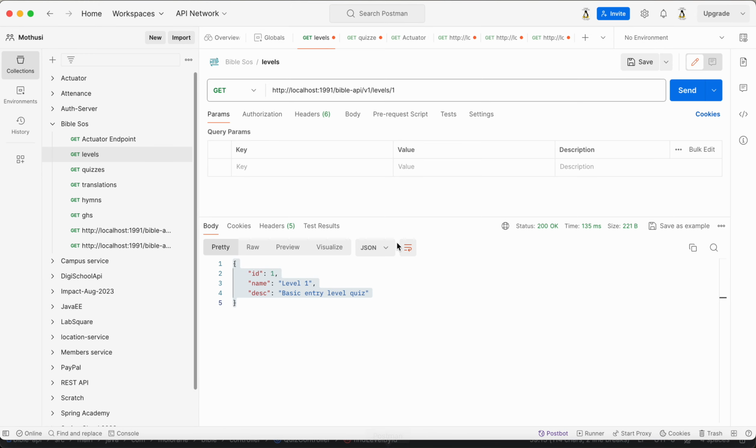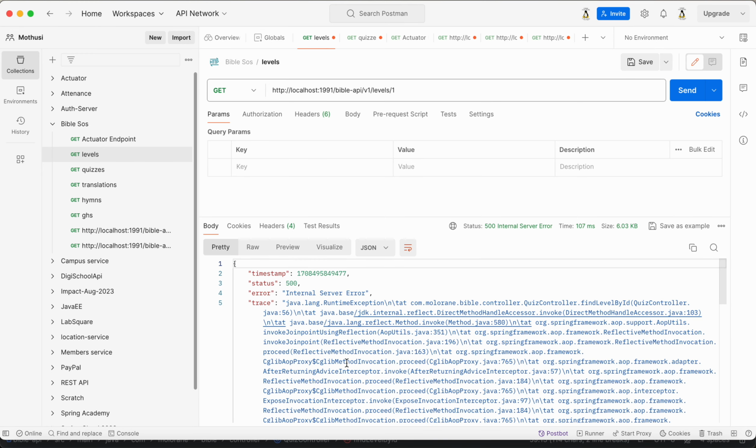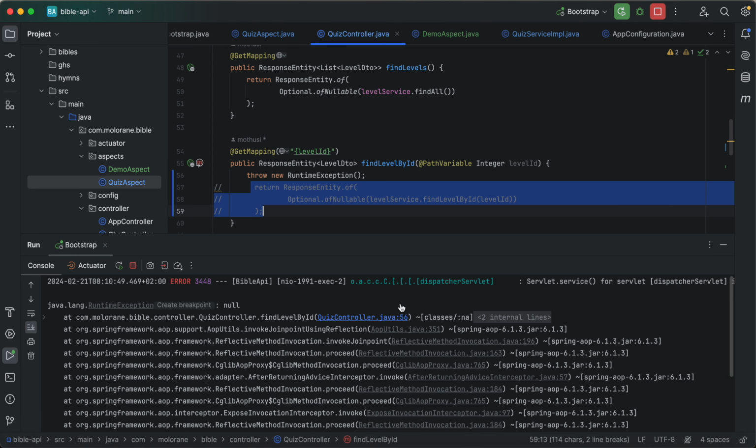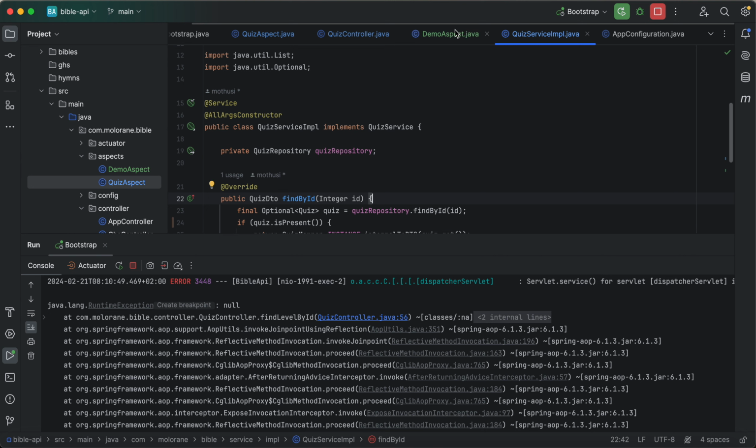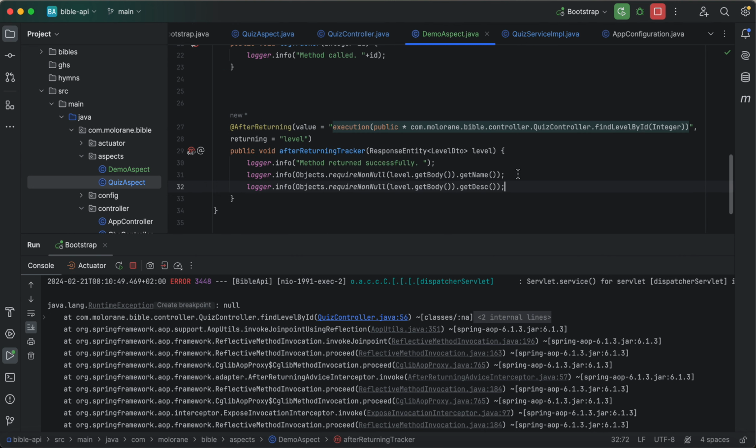So we are not expecting to get some log message. As you can see, there is no log message. So this tells us that with after returning advice, if the target method throws an exception, the proxy will not delegate the call to the advice.